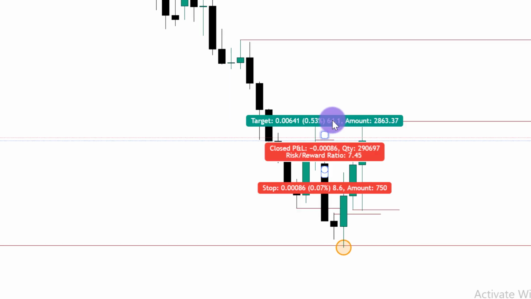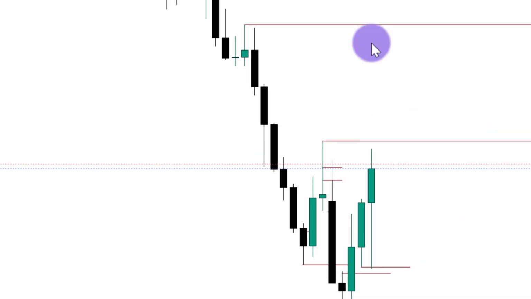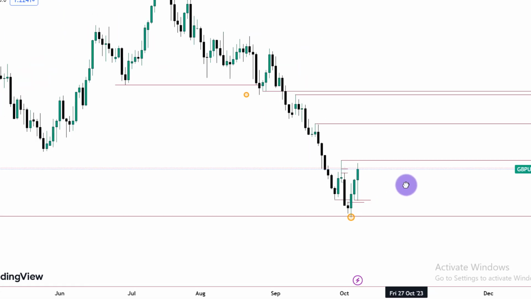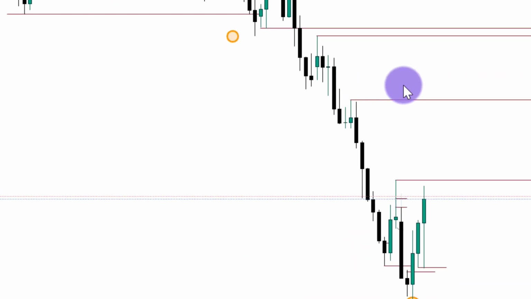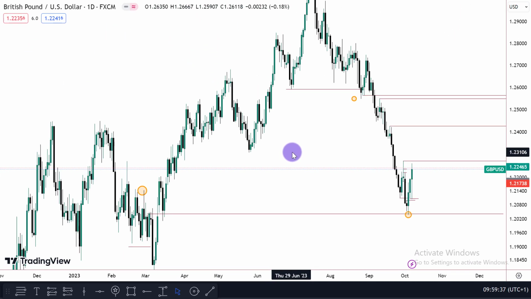We like to see it close above that old high. Okay, that will be a shift of market structure on the daily. Once price returns into the bullish breaker or the fair value gaps that will be created around that level, we'll buy the GBPUSD into these levels, the buy side liquidity pool residing above that, and the weekly fair value gap that we have outlined right here. Okay guys, so this is my anticipation for the dollar and GBPUSD.